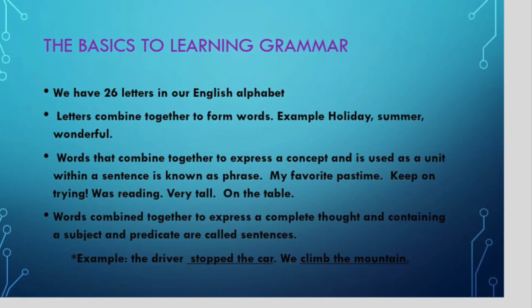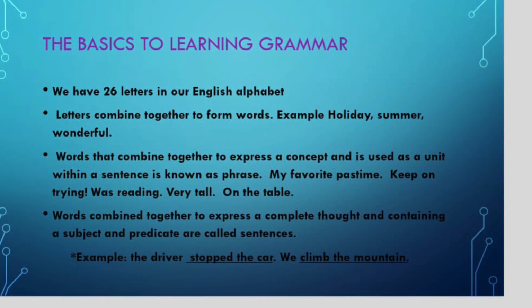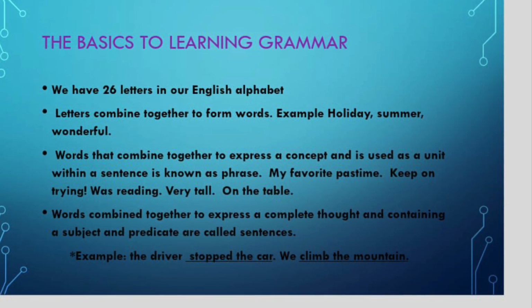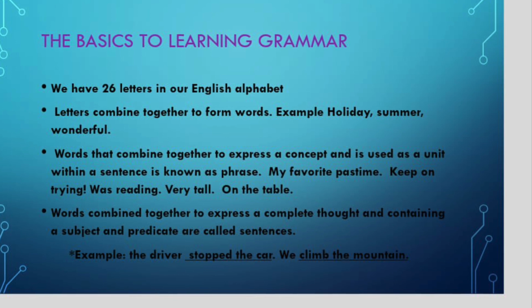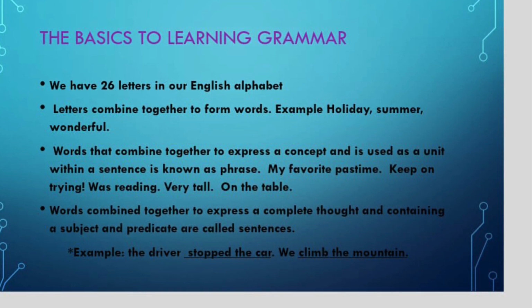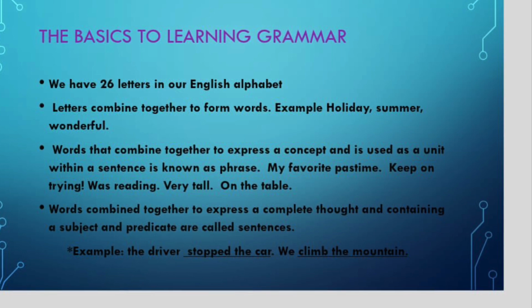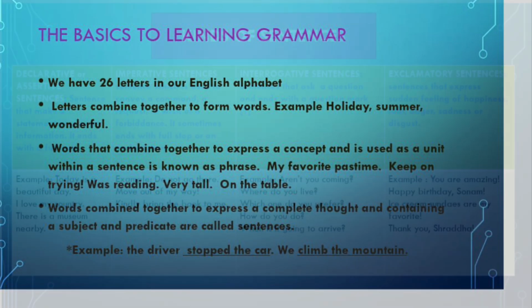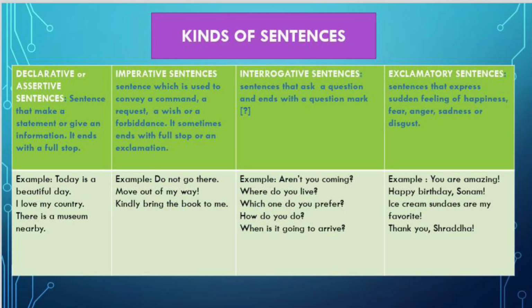So what did the driver do? He stopped the car. So stopping the car is the predicate. All right. We climbed the mountain. So who climbed the mountain? We. So we are the subject and climbed the mountain is the predicate. That was easy, wasn't it? After all, we've already done that when we were kids.